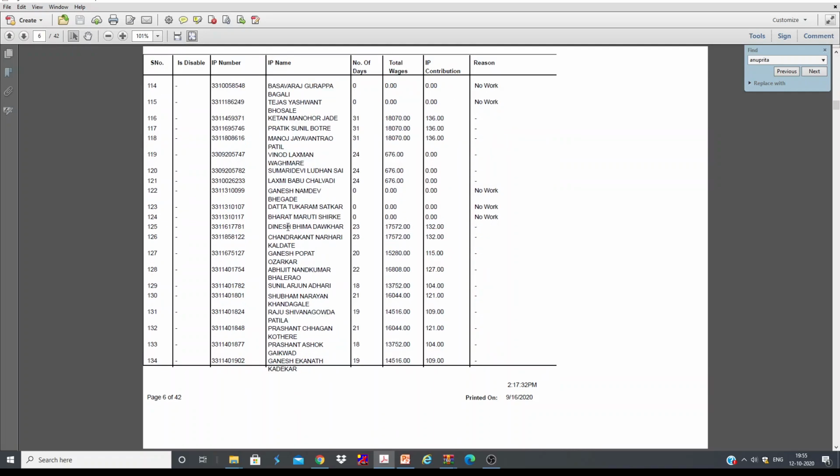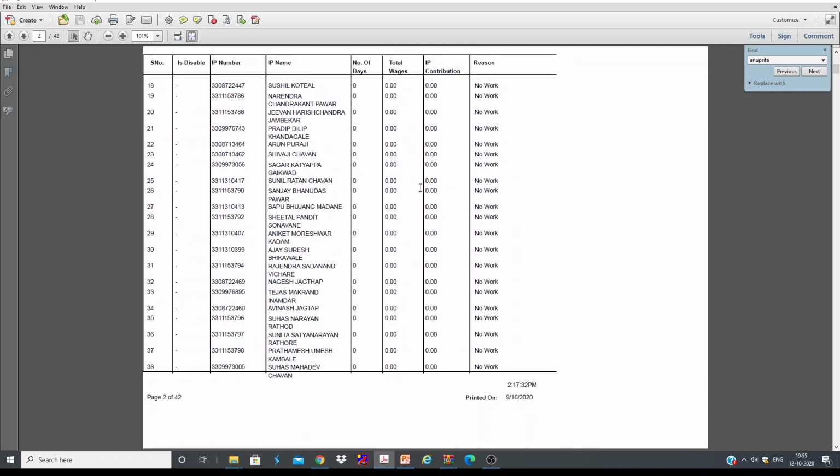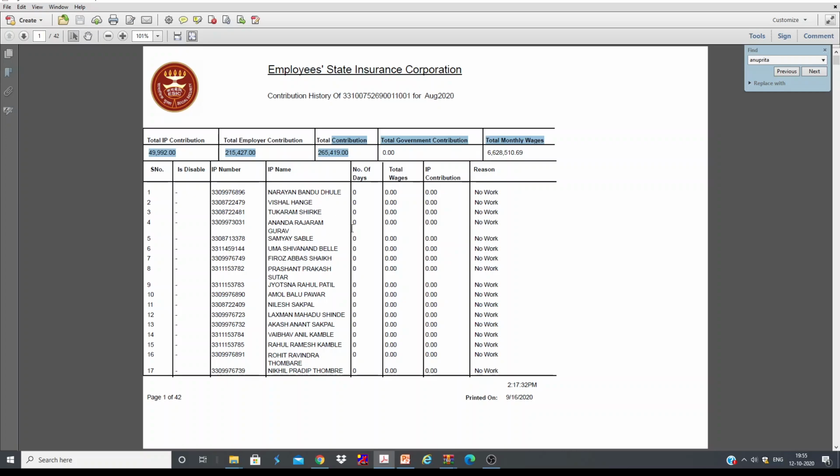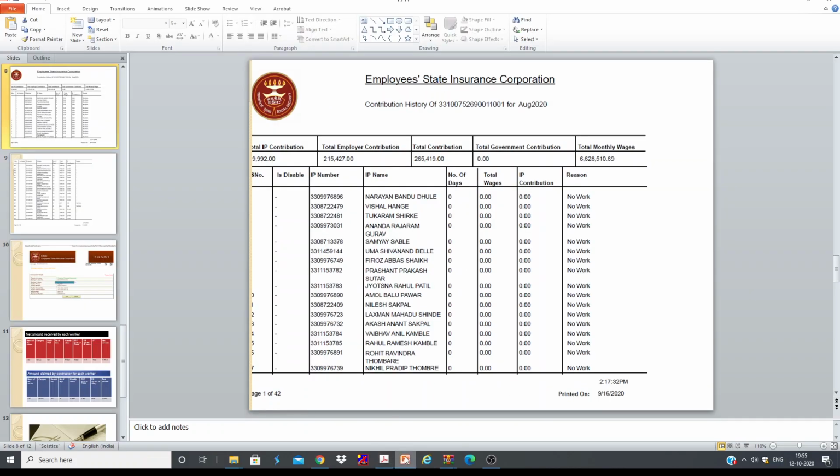There are so many workers who are not actually working in our office, so we don't have to verify each and everything. Then I need to check whether this much amount has been deposited or not. For that, let us go back.